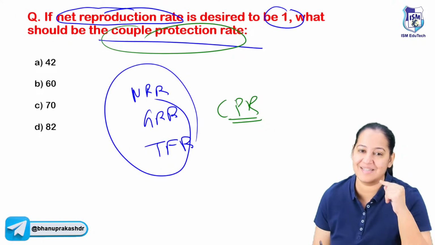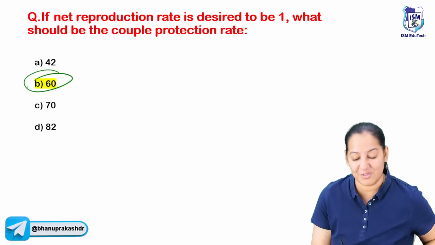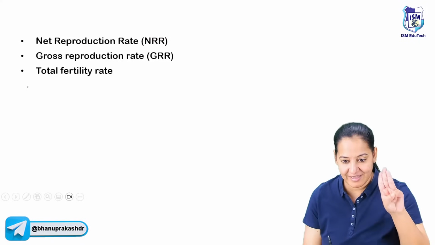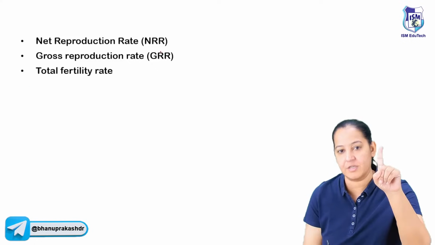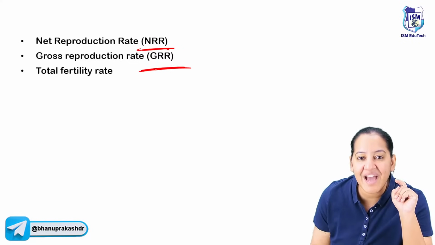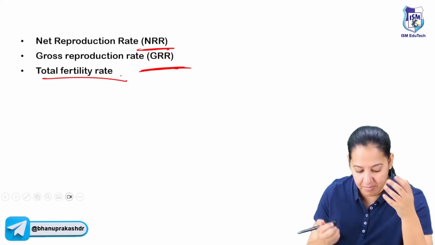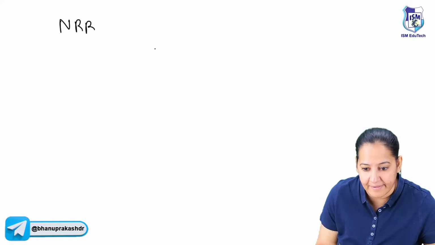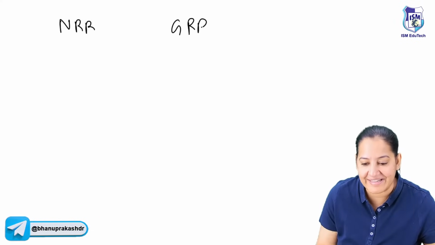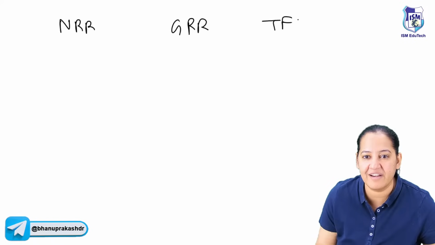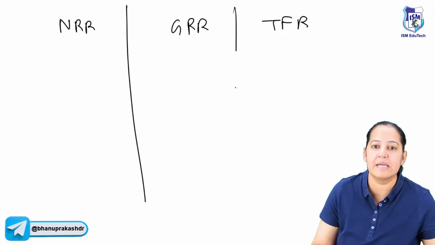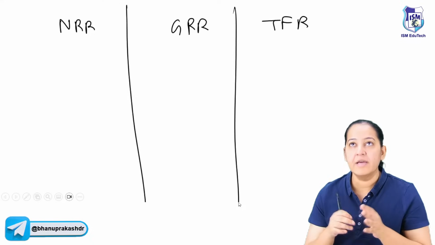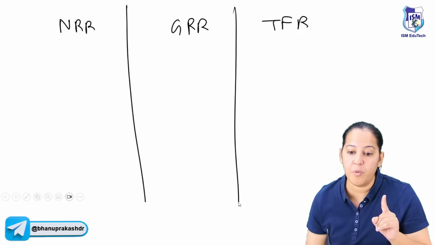Yes, your answer is absolutely right. I guess most of the students know, but you can get different questions on NRR, GRR and TFR. So let me explain the three terminologies very quickly in a minute. First the full forms: net reproduction rate, NRR; gross reproduction rate, GRR; and total fertility rate, TFR. Listen. Consider India. We can take any country, but let's take India only. Imagine in India today a newborn girl is born.